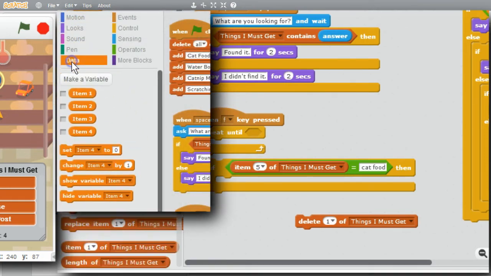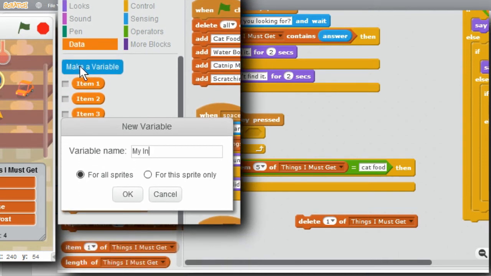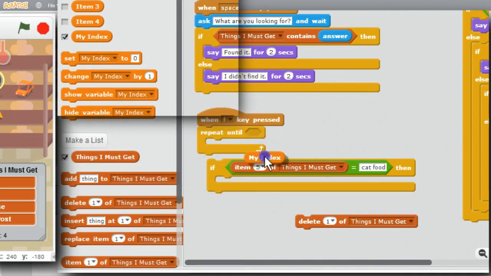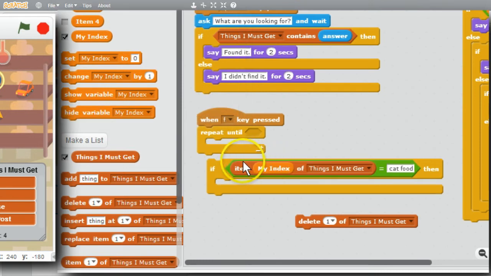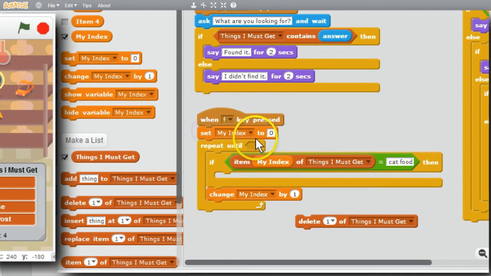I'll go to Data, make a variable, call it my index, only for this sprite. OK. I want to use my index to get the particular item from the list. I'll add the if into the loop. I'll need to change my index by 1 for each iteration. Change my index by 1. I need to initialize it. Set my index before it goes into the loop. Set it to 1. Now my index will start at 1.